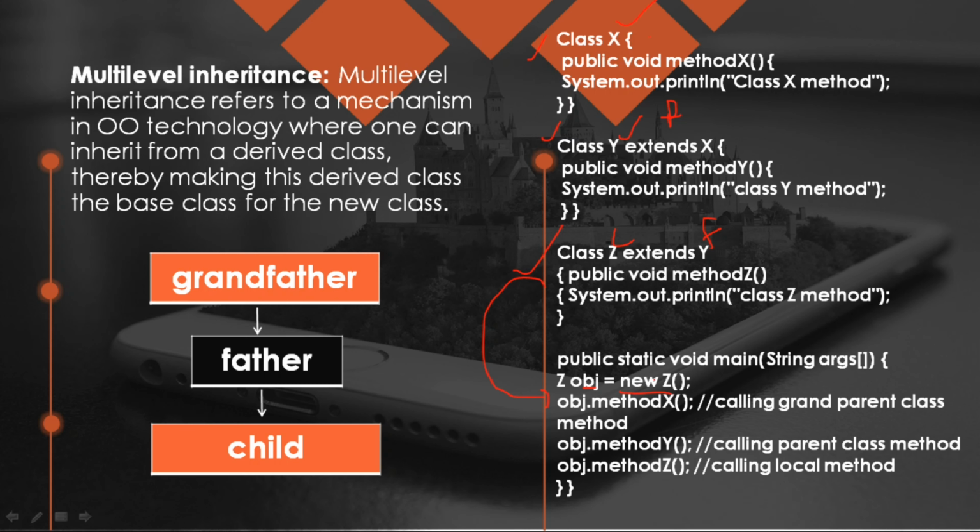A constructor is an element which is used to declare an object. By using obj dot method X, I am calling the grandparent class method, so this will be printed. By using obj dot method Y, I am calling the parent class method, so the parent class method will be printed. Obj dot method Z calls the local method, that means the child method will be printed. In this way multi-level inheritance works.